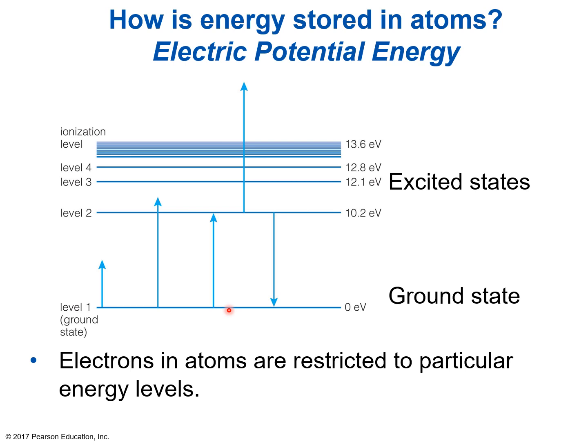If it receives 12.8 electron volts, then it will go up to level 4. Now, if it's on it can start at a higher level. Let's say it's at 11.2, and if you give it enough to go up to level 3. Now the difference between 10.2 electron volts and 12.1 electron volts is 1.9. So if from level 2 you give it 1.9 electron volts, then it will receive that energy and kick up to a higher level.